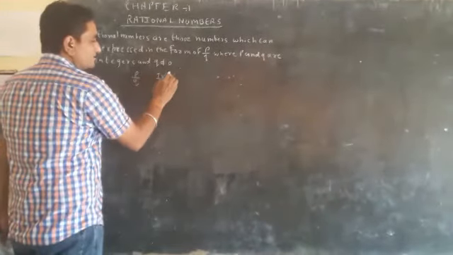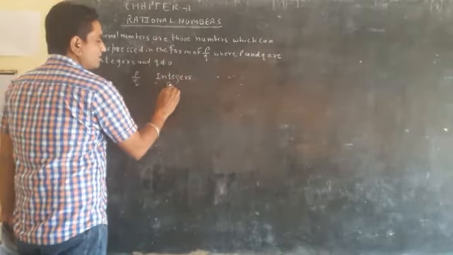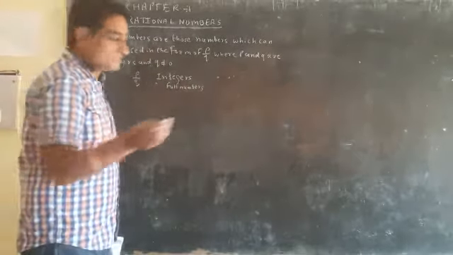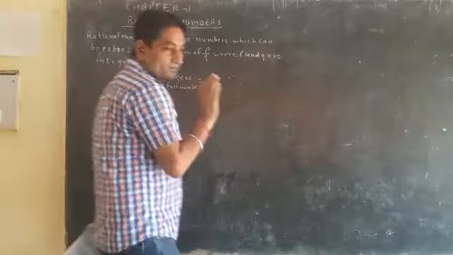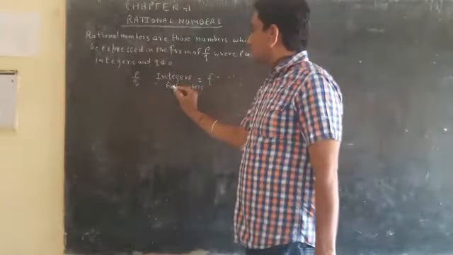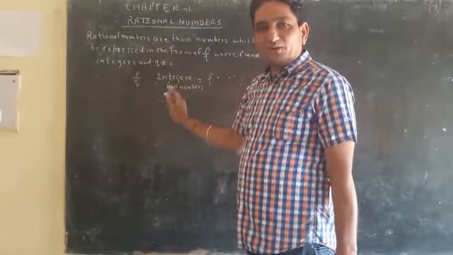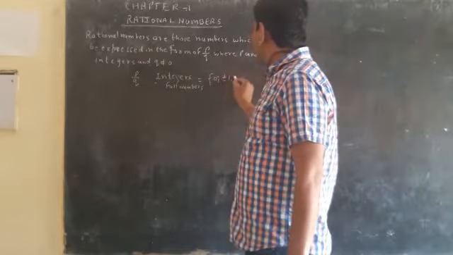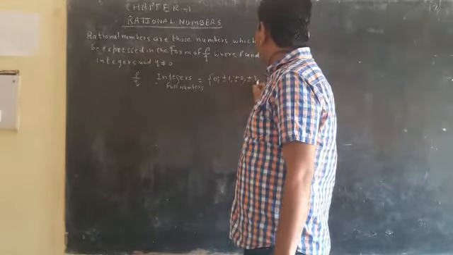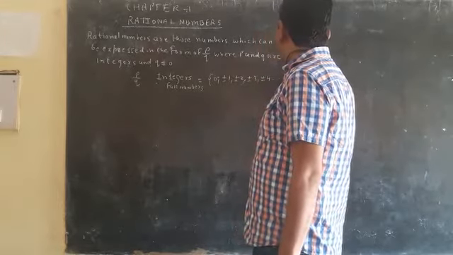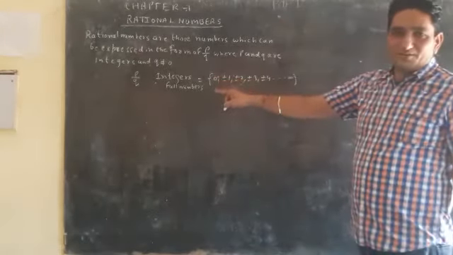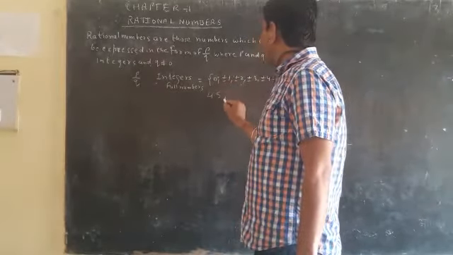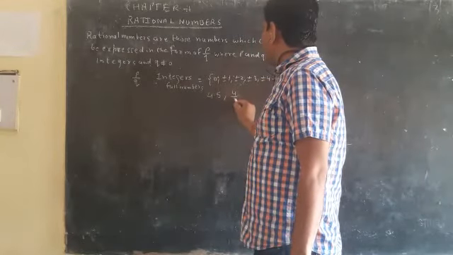So what is the meaning of integers? Integers means full numbers, whether they are positive, negative or zero. So integers are those numbers which include positive and negative whole numbers including zero. So integers are 0, plus minus 1, plus minus 2, plus minus 3, plus minus 4, and that will lead to infinity. Okay. We can't take numbers in decimals or in the form of upon in the integers.